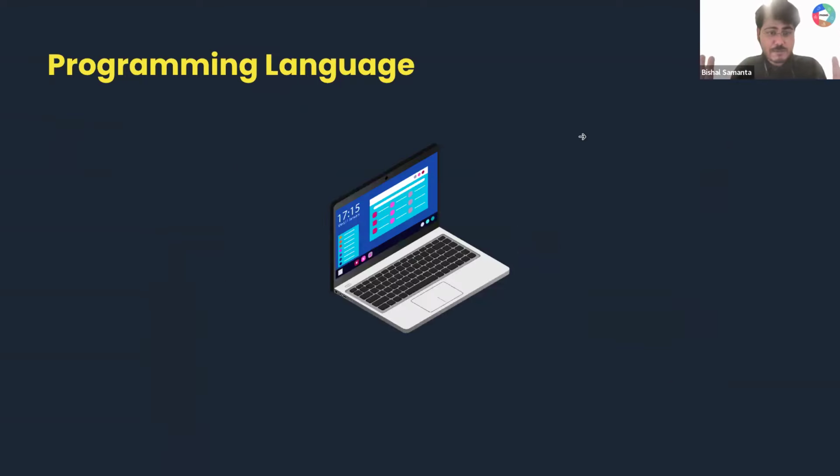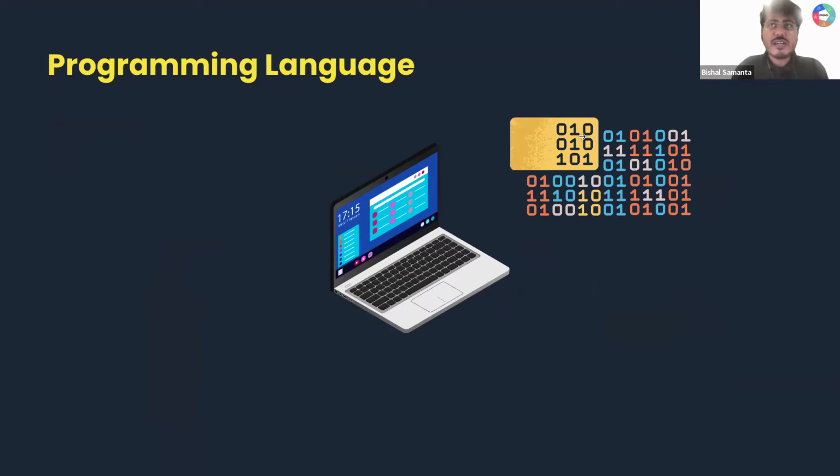Now let's take this example. Let's say this is your computer. Guys, can you tell me what this is? Can I say this is binary? My computer understands only 0 or 1. Everyone understood? So 0 means you can assume switch off, and 1 means you can assume switch on. So my computer only understands 0 and 1, right? That is why these are binary values.